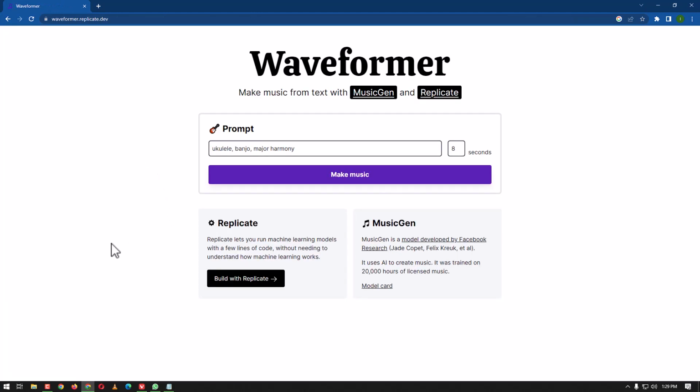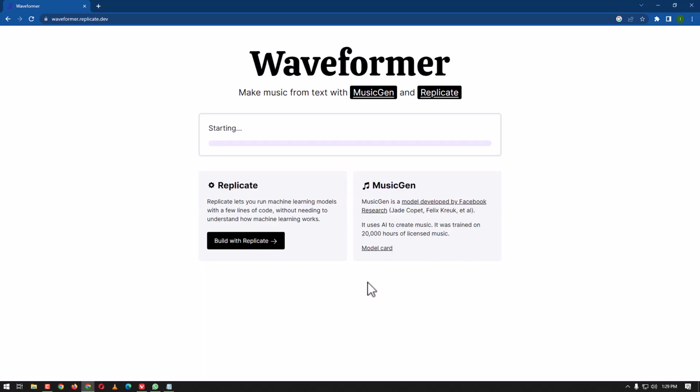So here we go. Here we have the Waveformer to make music from text with MusicGen and Replicate. I'm going to search here for sad music, and it will be created for 8 seconds. We can change this to 30 seconds, for example. So here we go, to make music, and get it started, and it will be done soon.